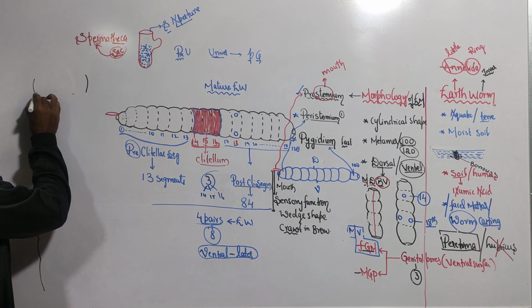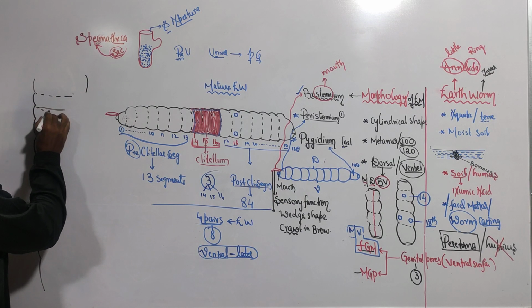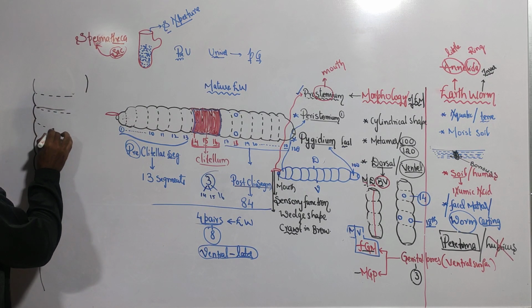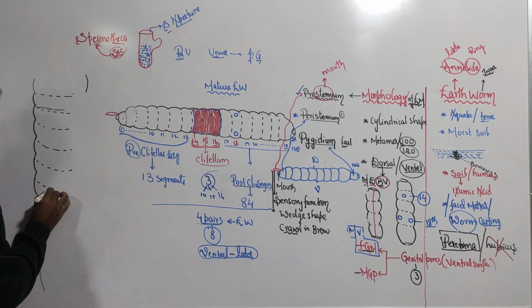The shape of the earthworm, you should remember, is cylindrical. Like this. Number of segments.